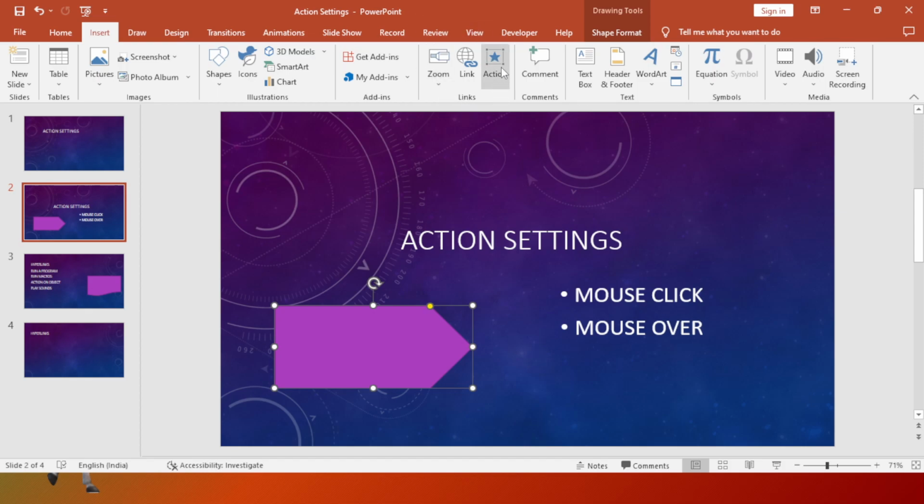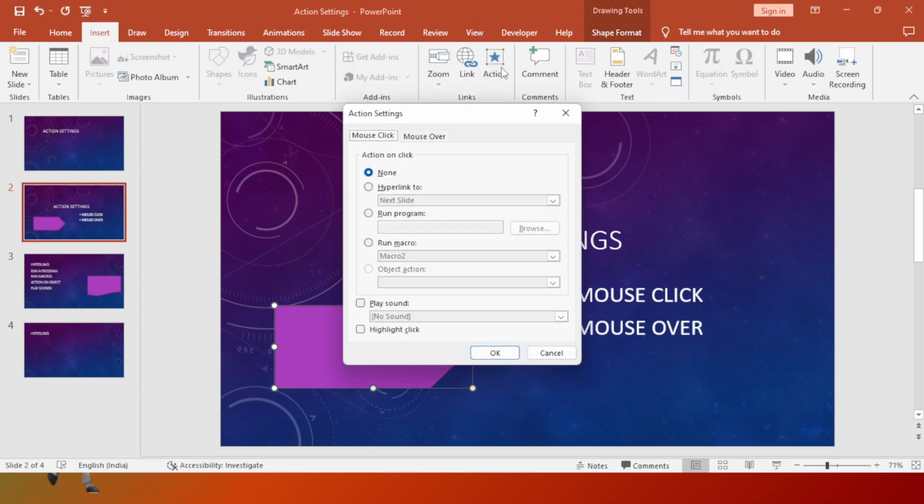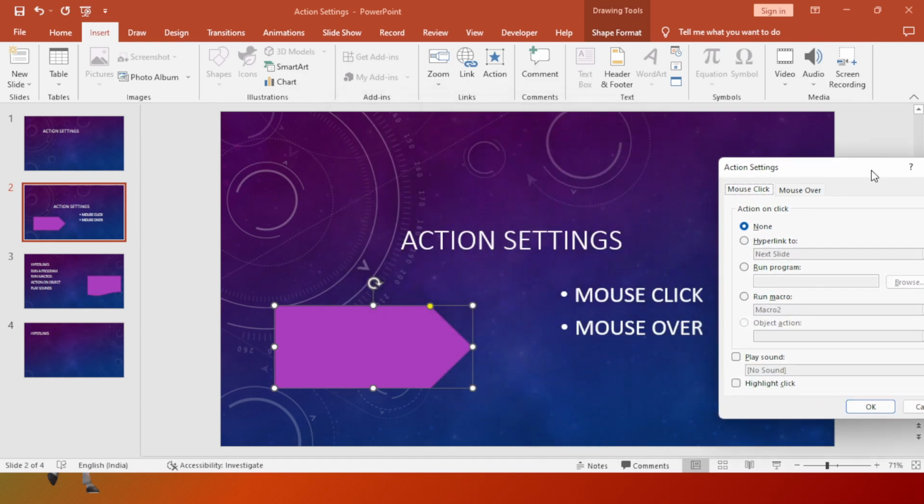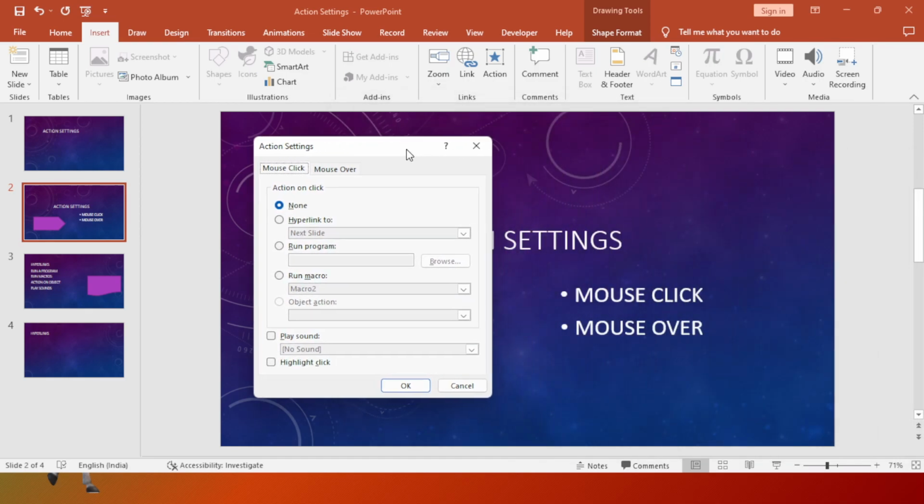from the Links group we will have the Action button. We can click on this and we will have two types of actions. If you see on the screen, we have mouse click and mouse over. Mouse click is when we click the left key on the icon, and mouse over means whenever we bring our mouse cursor onto a shape's range.